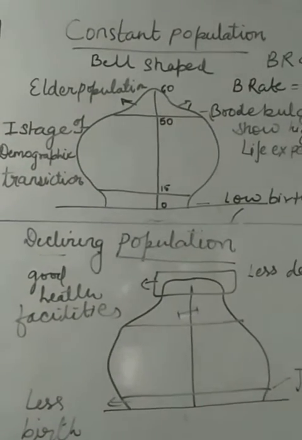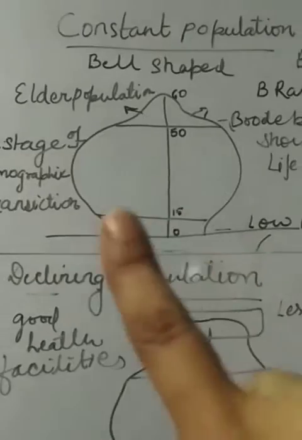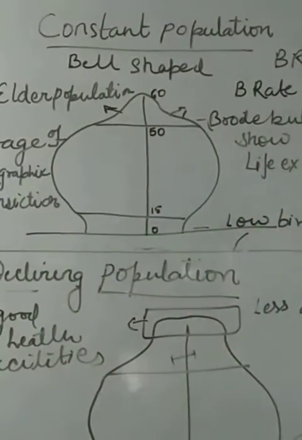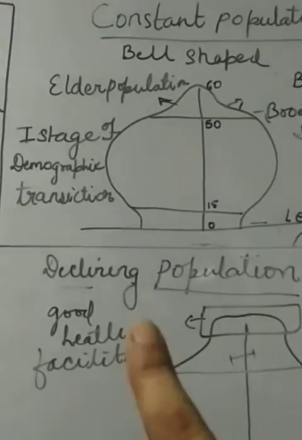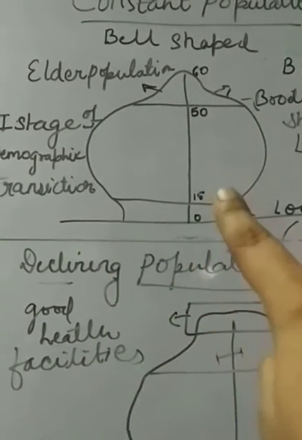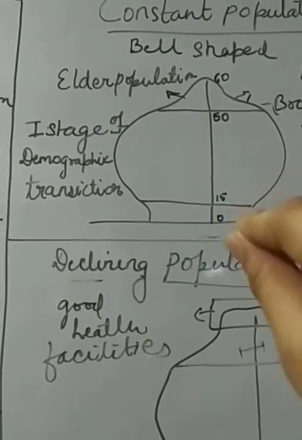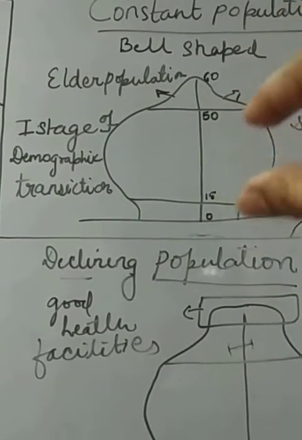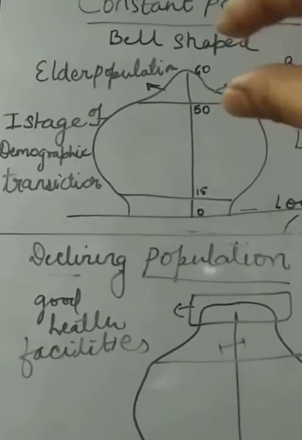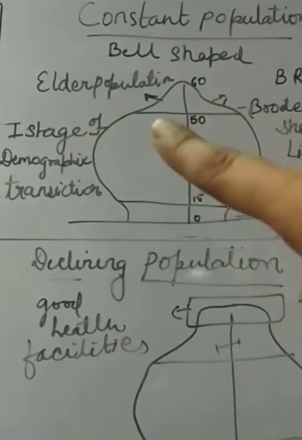Next one is constant population. You can see here this diagram is just like a bell-shaped diagram. What is the meaning of this bell shape? You can see here I had mentioned the 0 to 15 age group of people, and over that 15 to 50, or you can say 55 age group people, and more than that on the top. That means elderly population.